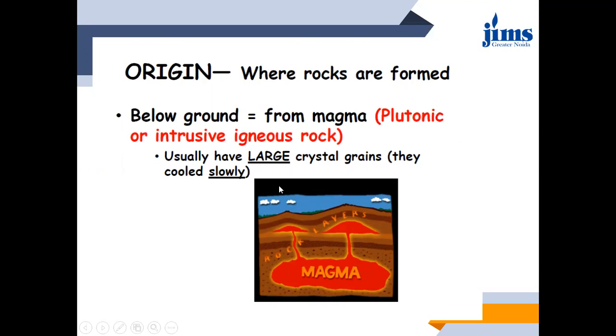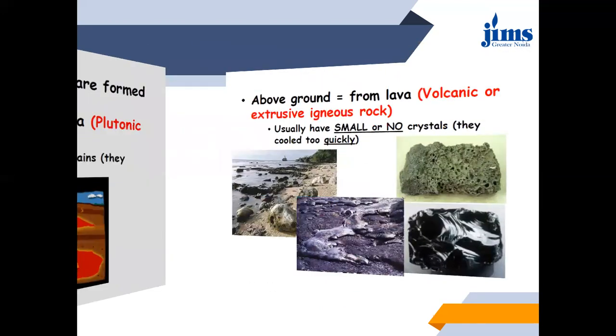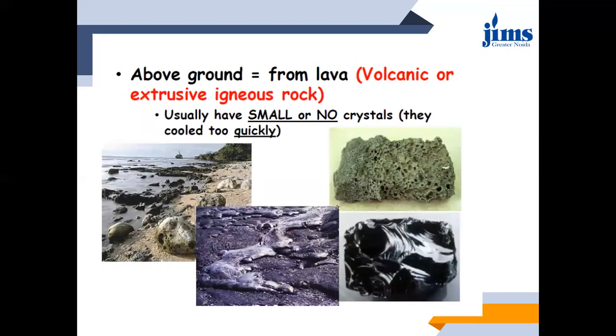So what is the speciality? Usually these kinds of igneous rock have large crystal grains and they are cooled slowly. Why do they have large crystal grains? Because the solidification inside the ground takes place at a very slow rate. Yeah, so the second classification is extrusive or volcanic rock. Volcanic rocks are formed above the ground surface and they are formed from lava.